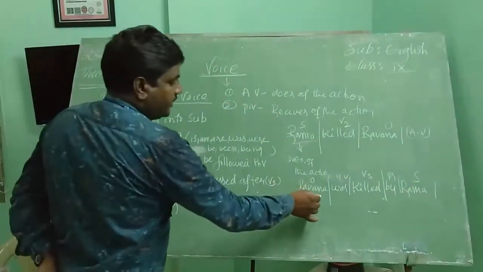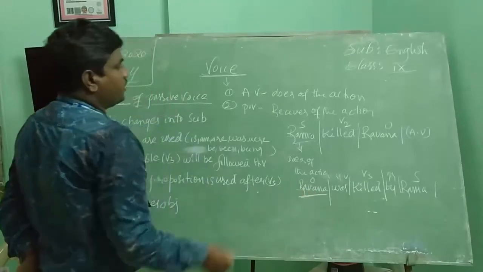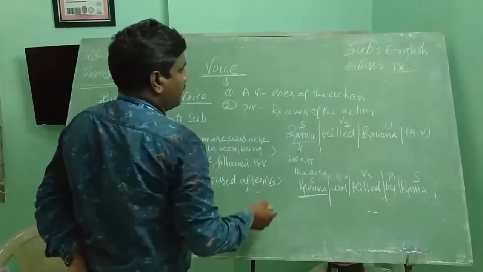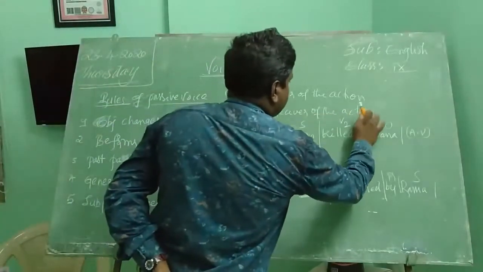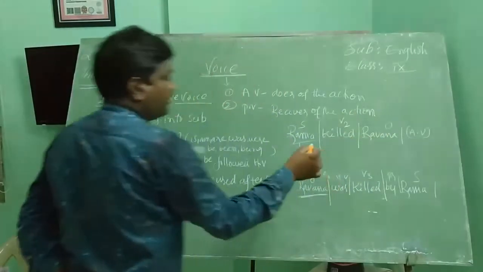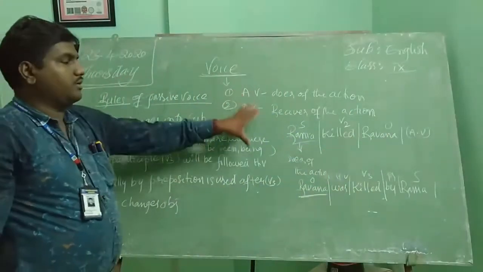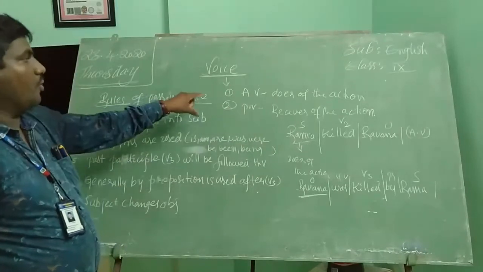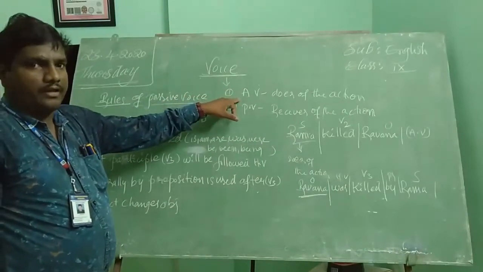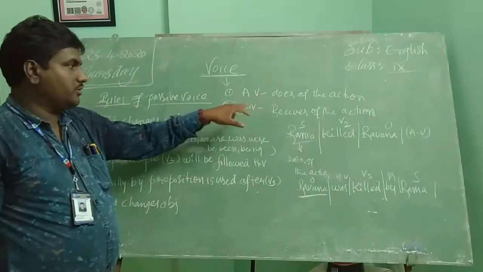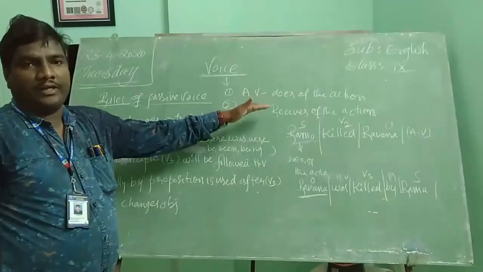Here who received the action? Ravana. So receiver of the action is called passive voice. Did you understand, children? Voice can be divided into two types: active voice, doer of the action; passive voice, receiver of the action.